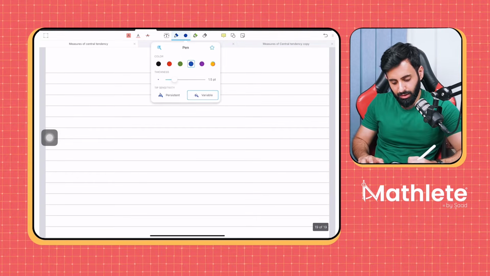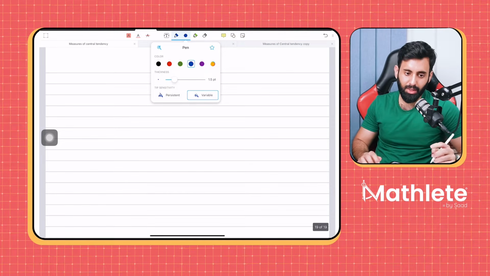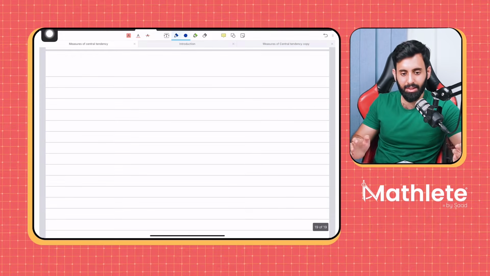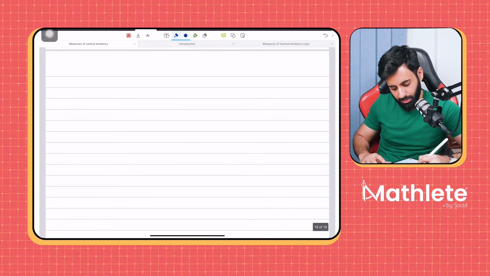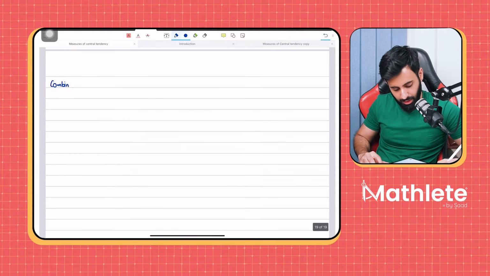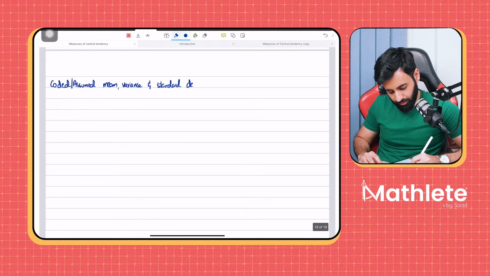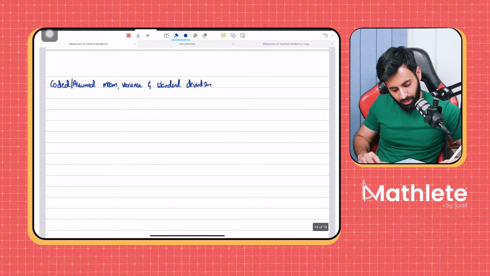Now what we're starting is something that's called coded mean, assumed mean. There are multiple names for this concept. It's also called linear transformation of data. Let's write them down. So it's called coded slash assumed mean, variance, and standard deviation. Or it's also called linear transformation of data.